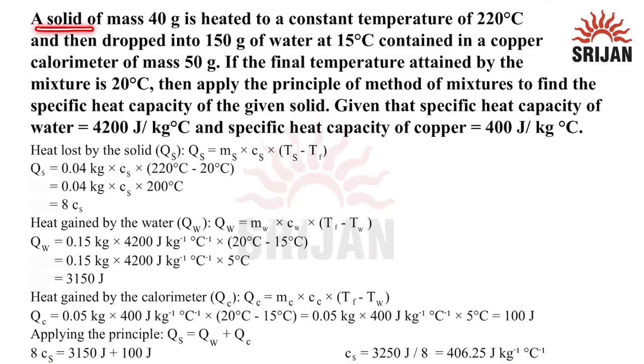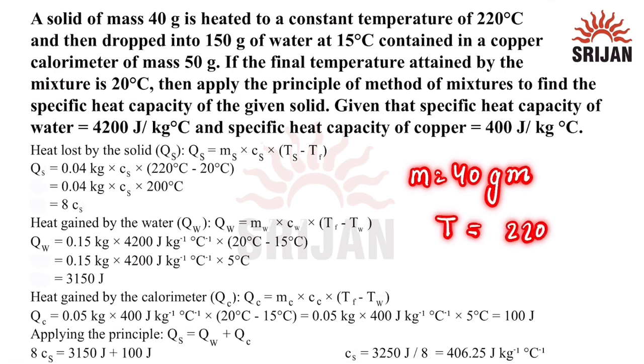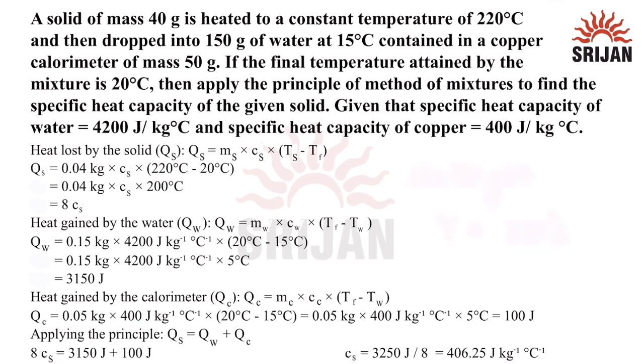The question is: a solid mass of 40 gram is heated to a constant temperature of 220 degrees Celsius and then dropped into 150 gram of water at 15 degrees Celsius contained in a copper calorimeter of mass 50 gram. If the final temperature attained by the mixture is 20 degrees Celsius, then apply the principle of method of mixtures to find the specific heat capacity of the given solid.